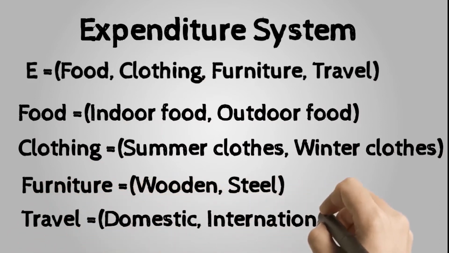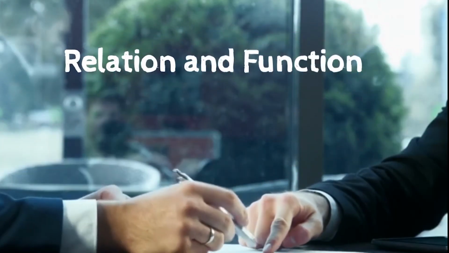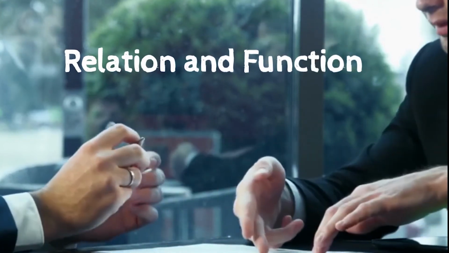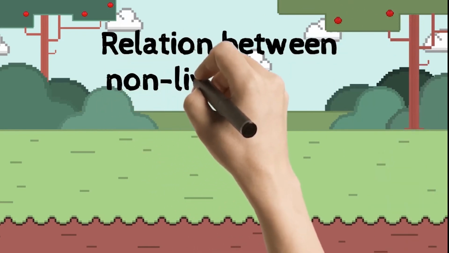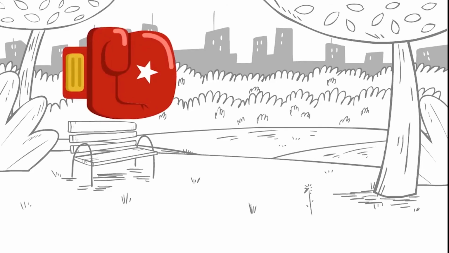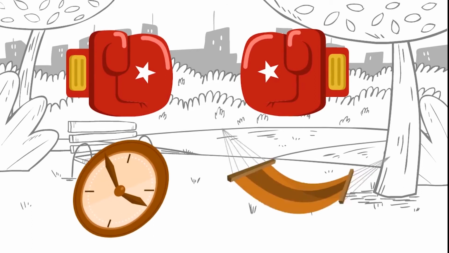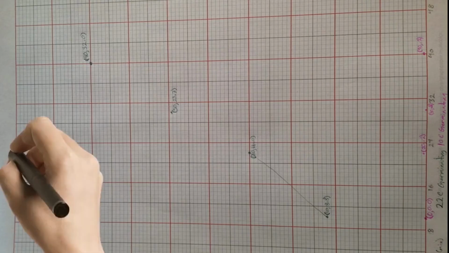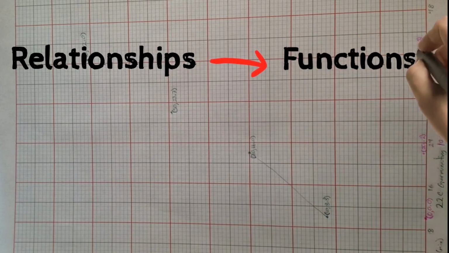A function is a mathematical representation of a relation between two or more variables. They play a vital role in explaining relationships between economic variables. Relationships may exist in non-living things. There may be a relationship between petrol and cars, between left-hand glove and right-hand glove, between hours of work and leisure time, and so on. These relationships are expressed as functions.